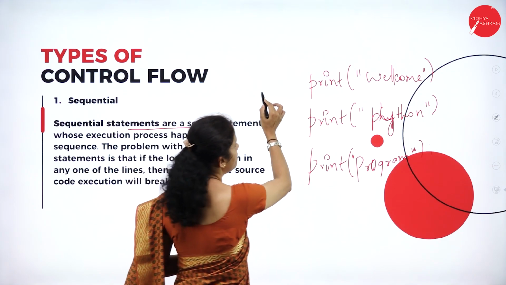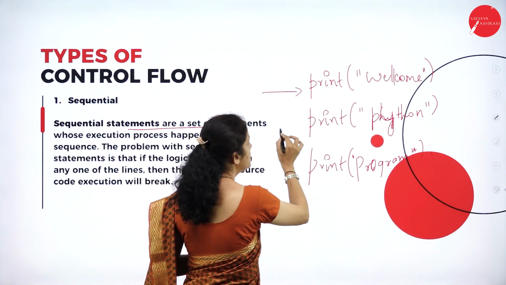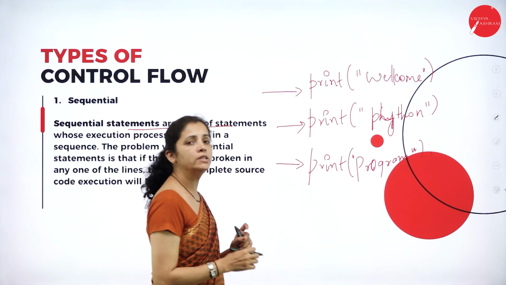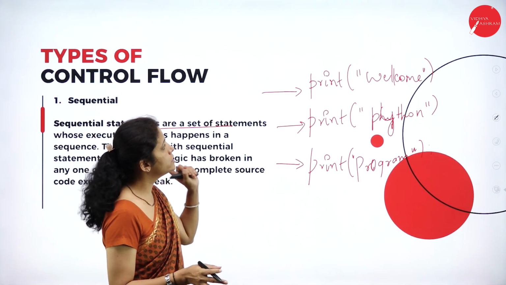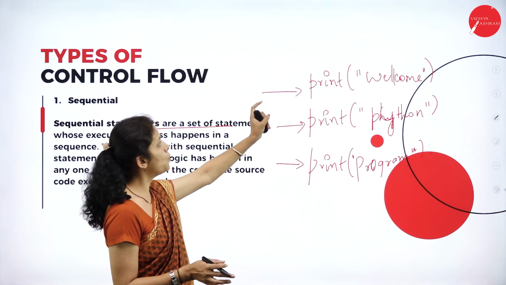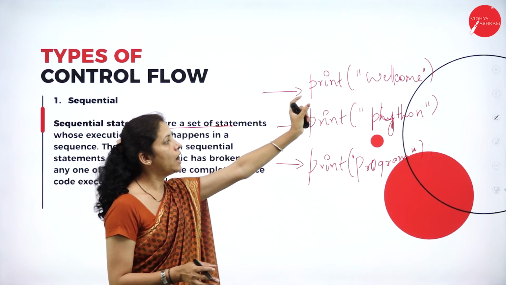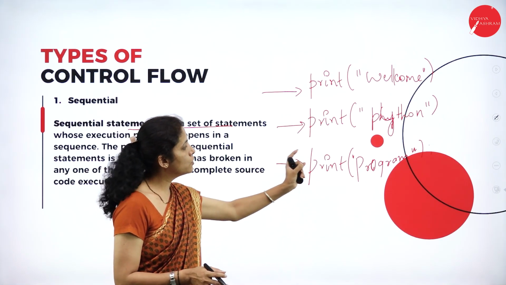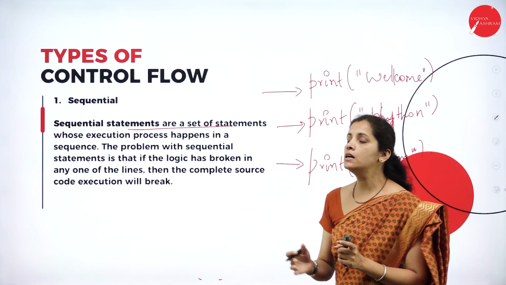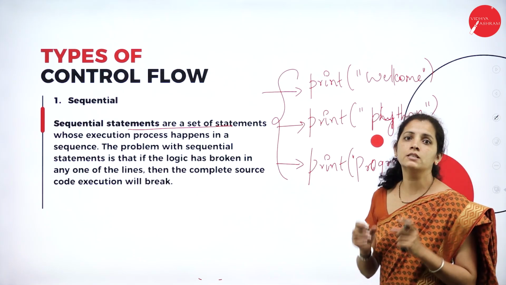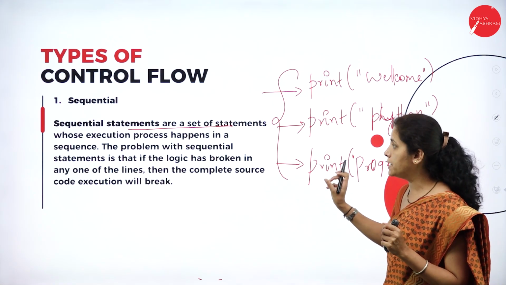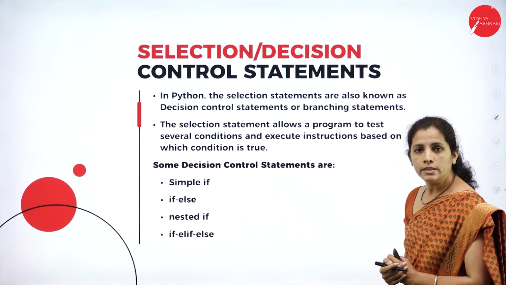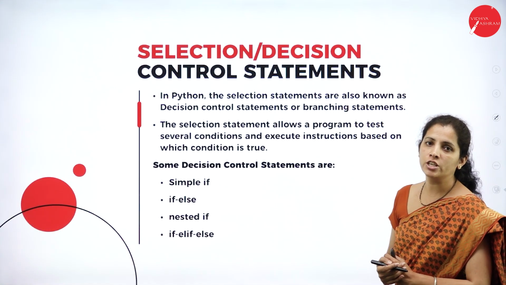So I am going to execute the first statement. After the execution of the first one, I'll go with the second one. After the completion of the second statement, I'll go with the third one. There is no condition, nothing. I'm going to execute the statements one after another. So how is it going to work? I'll print welcome. After the completion of that, I'll go with the second line, Python, then I'll go with the third line. It is a collection, right? I have three statements. So it is a set or collection of statements, and all these statements are executed in a sequential manner.